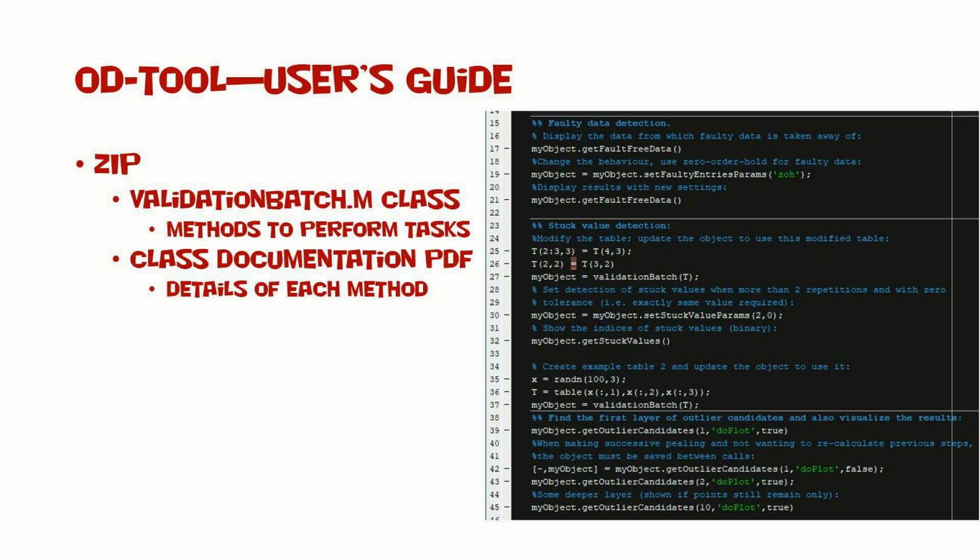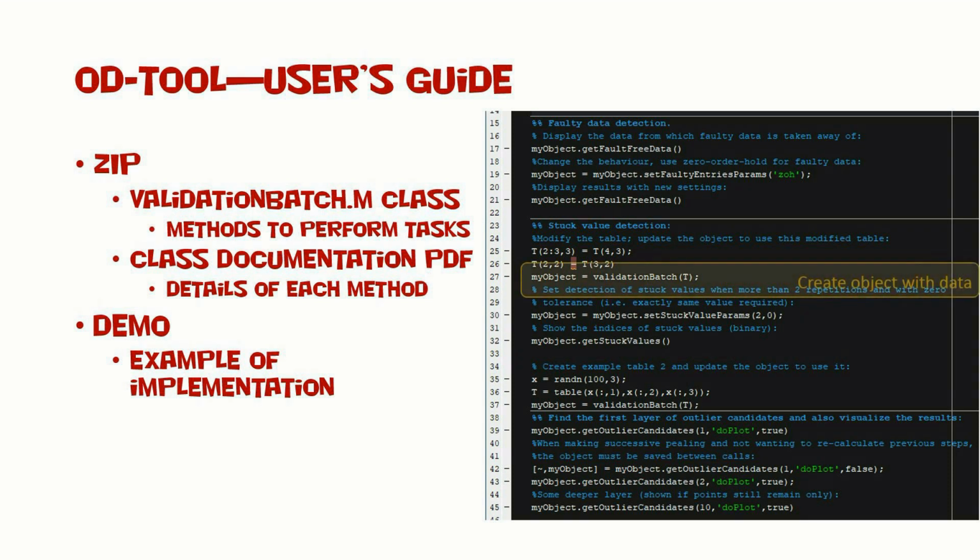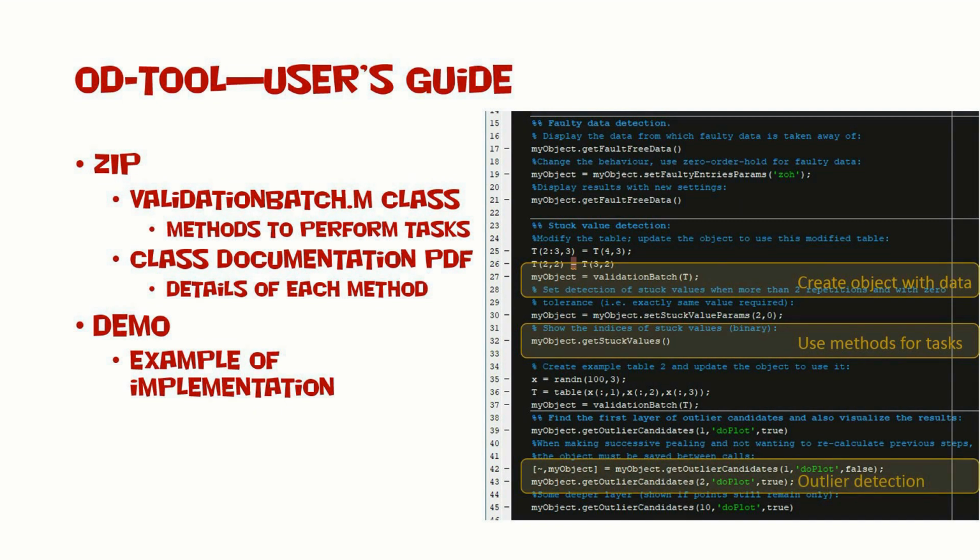Various data validation actions are implemented as methods. A demonstration script illustrates how to use the tool. First, the object is constructed. Selected methods are then applied to the object, including outlier detection and plotting.